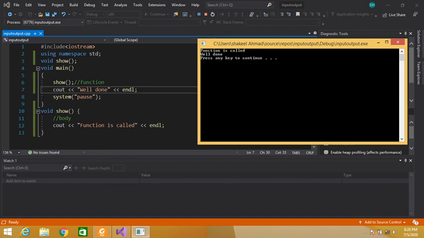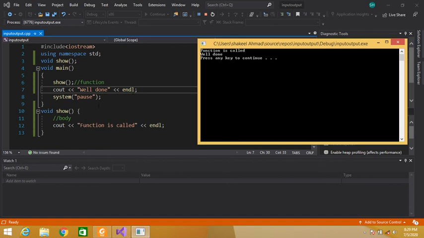So the control will directly jump to the definition of this function, show function. Here the control will execute the body of this function. So function is called is displayed on the console window, and at the end our pointer will move to the next line. At the closing brace of this function, the control will directly jump back to where it was before the function call. Now the control will start execution from here. So well done is printed on the console window because we have displayed this message well done. Cout, console out, means it will show the output on the console window. So well done is displayed here.